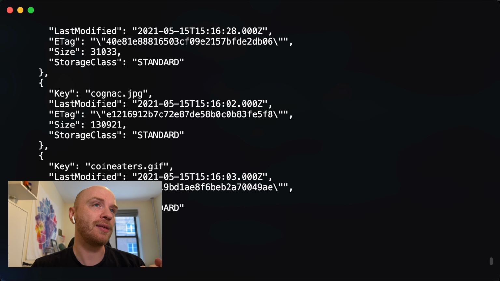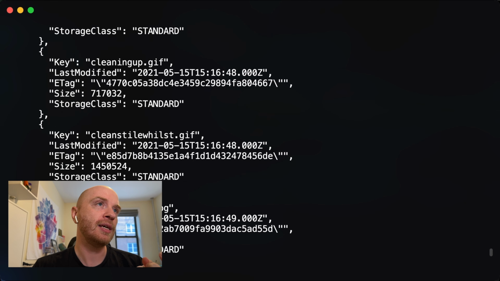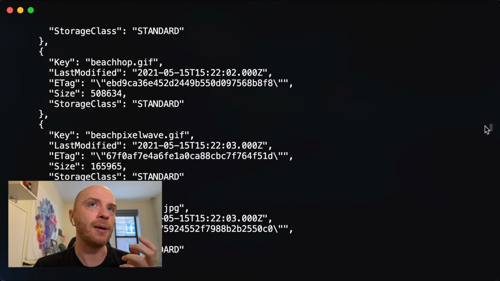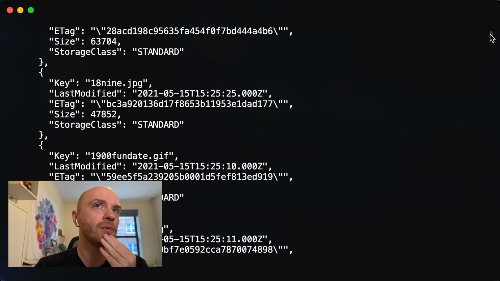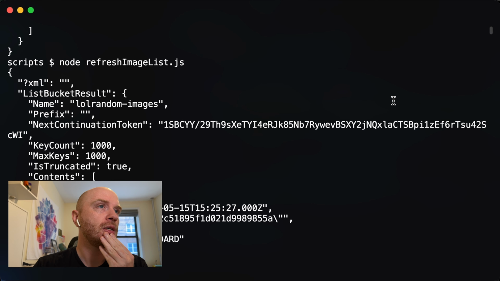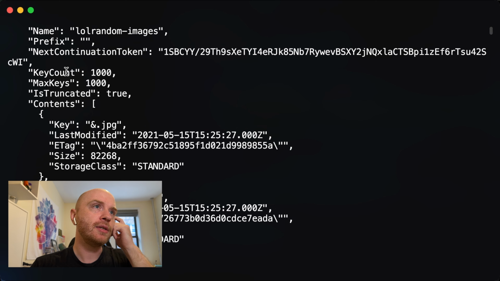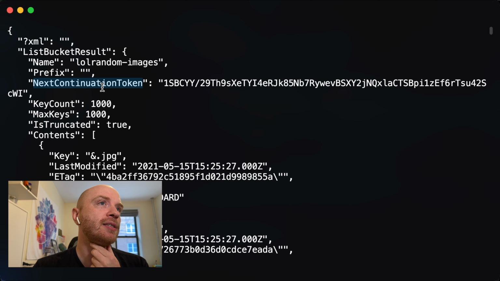The other crucial bit that matters is the continuation token, which I believe might come at the top. Let's find out. Okay. Next continuation token. Yeah, so this is also crucial. This will allow us to load more items. I believe from the previous implementation, the is truncated is also important. So those are the things we need.